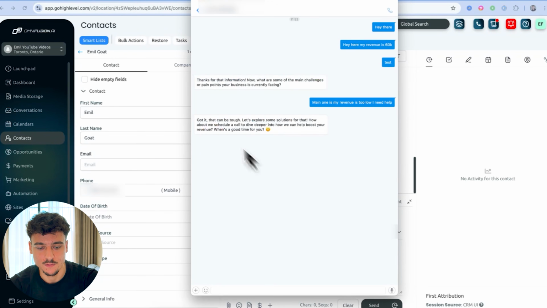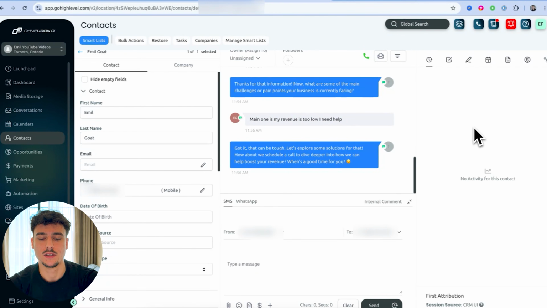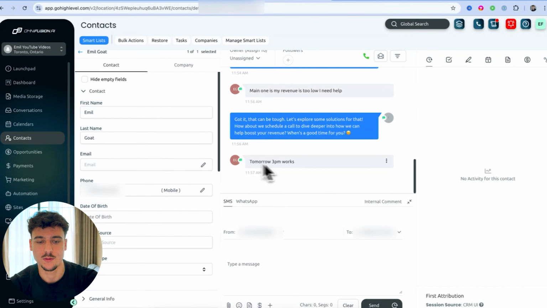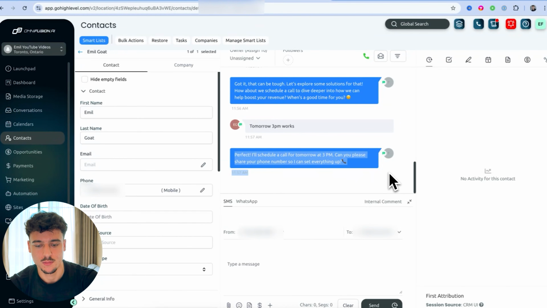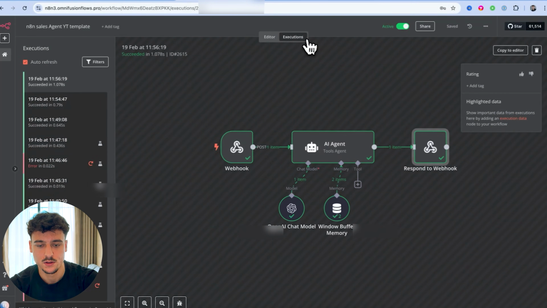And I think I just received the message back also in TalkU. So we just got that message, and I can go ahead and go back and say, tomorrow 3 p.m. works. And as you can see, it's continuing the loop. This message is going to show up here in a second. Tomorrow 3 p.m. works. Boom, perfect. I can schedule the call, right? And now the AI agent is scheduling the call.